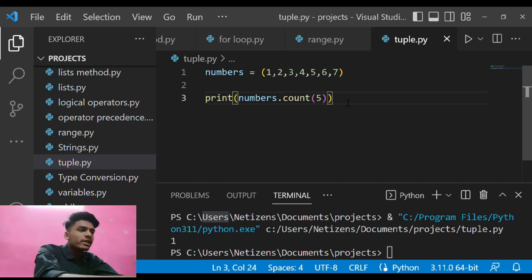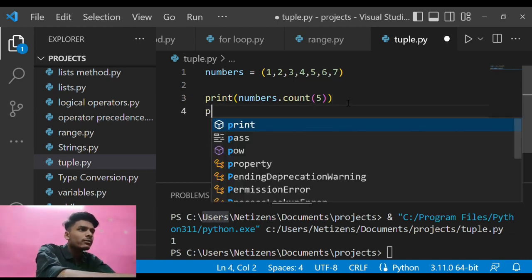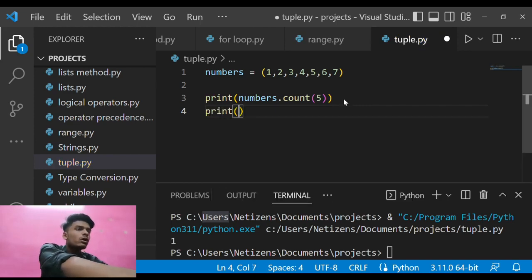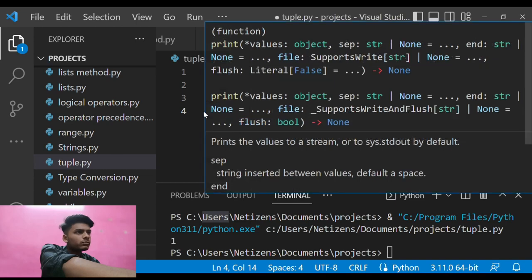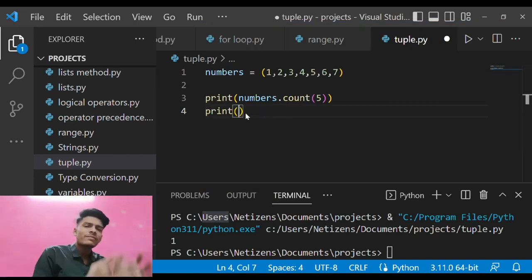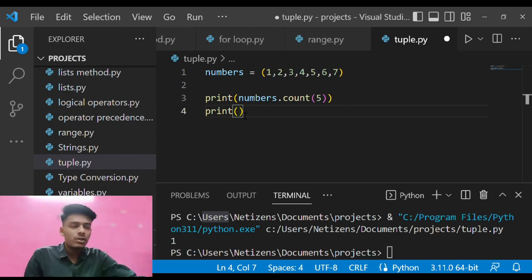After that, there is a second thing that I can do with a Python tuple. Suppose I want to find the index number of 6, then what can I do?